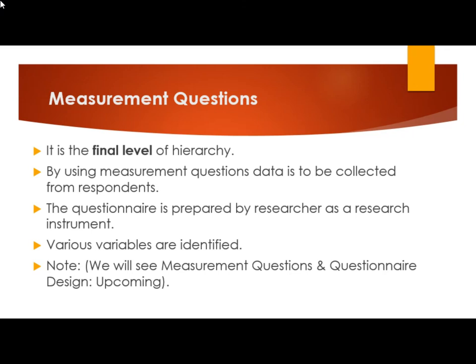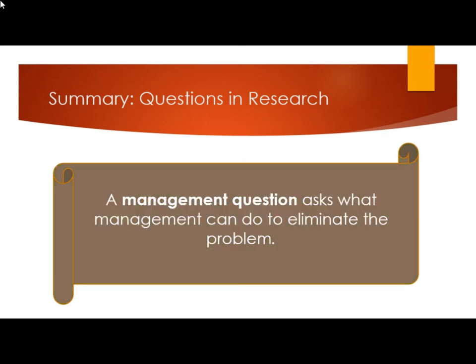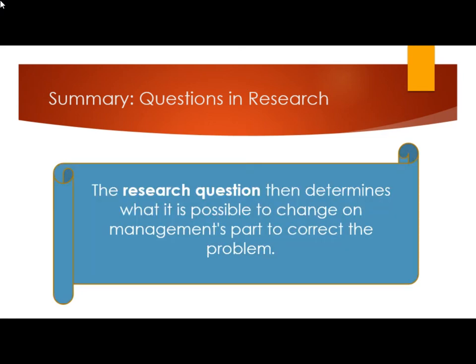In brief, this is the summary of questions in research. First, determining the nature of the management dilemma makes asking questions a much easier task. Then, a management question asks what management can do to eliminate the problem.